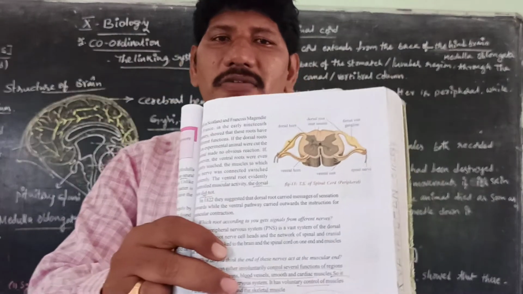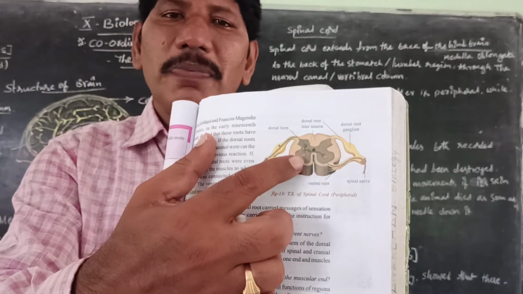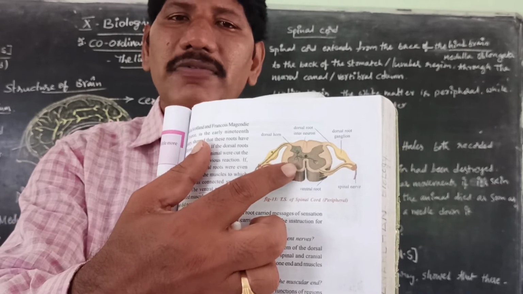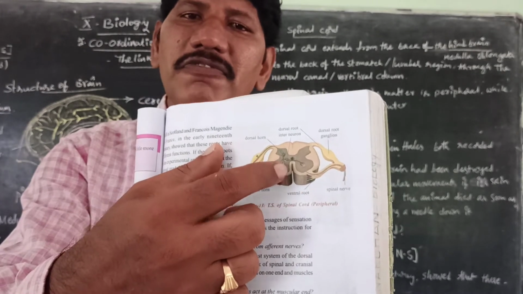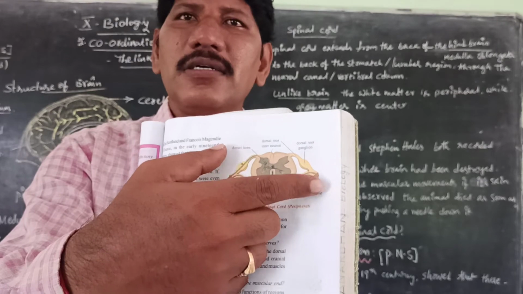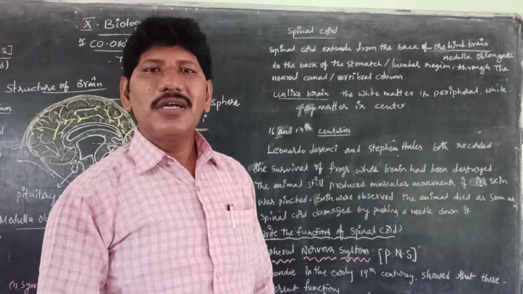See here, what is the ventral root? This is the ventral root. So the ventral root plays a vital role in the reflex arc, which controls the muscular activity, but the dorsal root did not. Ventral root is very important. V for very important. Dorsal did not. Dorsal, D for did not. Ventral, very important. Is it clear, children? That is the importance of these roots of the spinal cord.